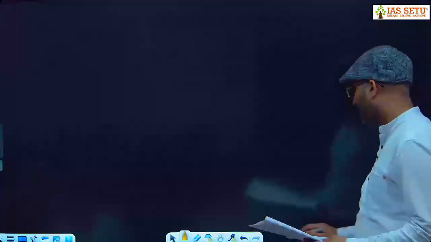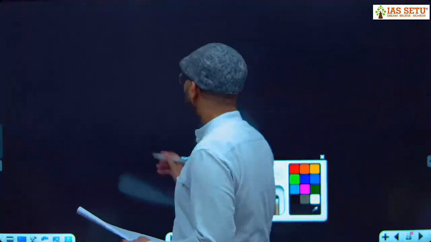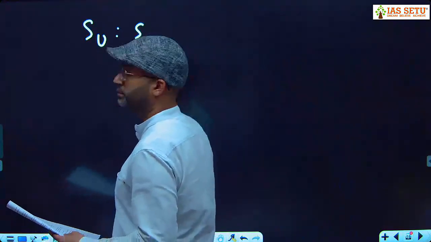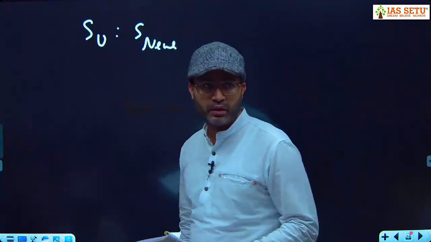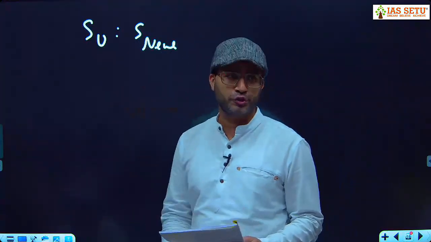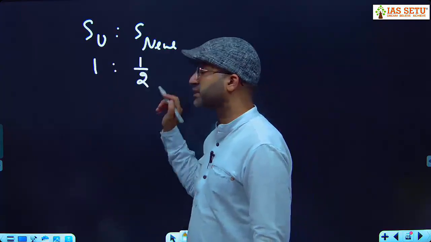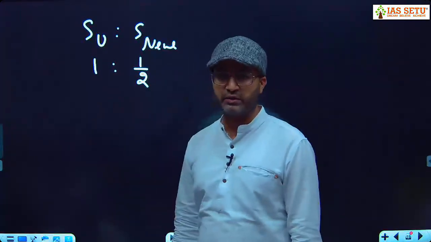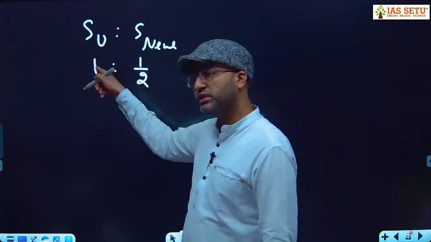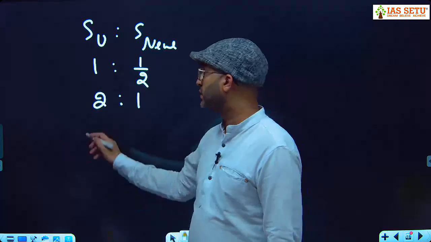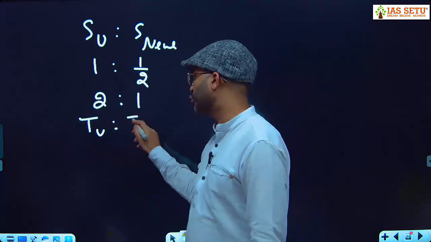Okay. So now here, usual speed is to new speed. Walking at half of his usual speed. So I take usual speed 1 and today my speed is half. Step number 1. So you take the 2 to the other side, cross multiply. So speed ratio is 2:1. Then the time usual and time new.